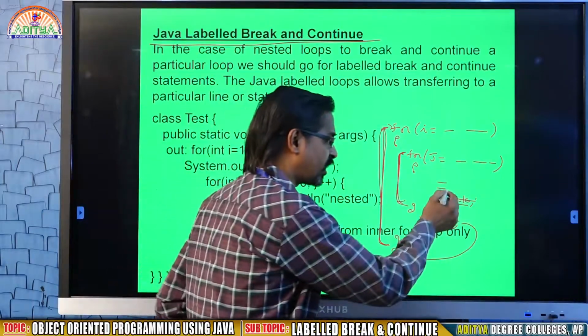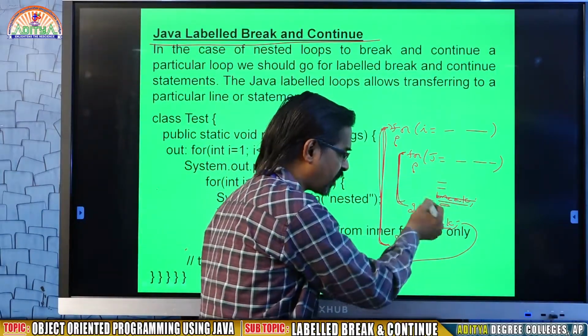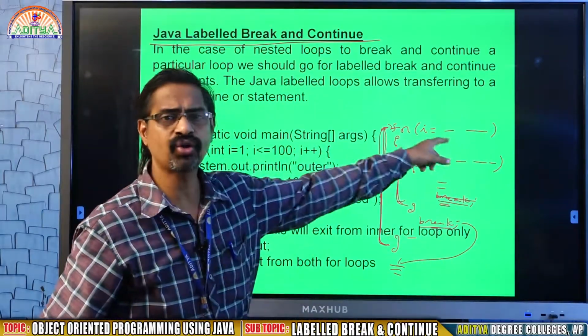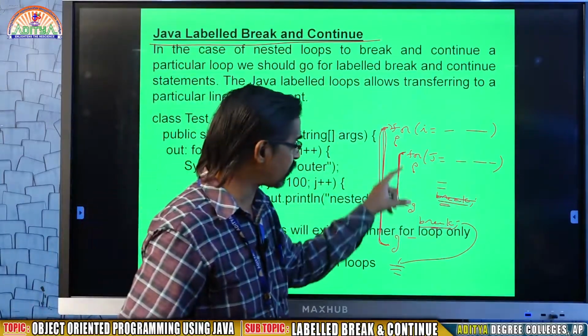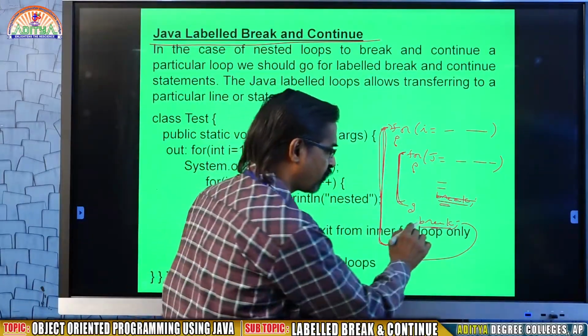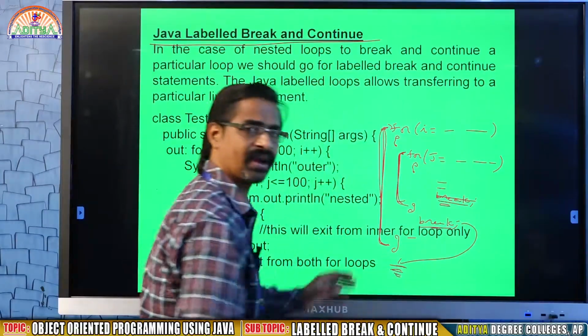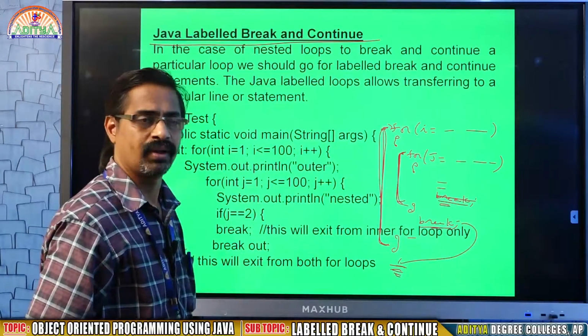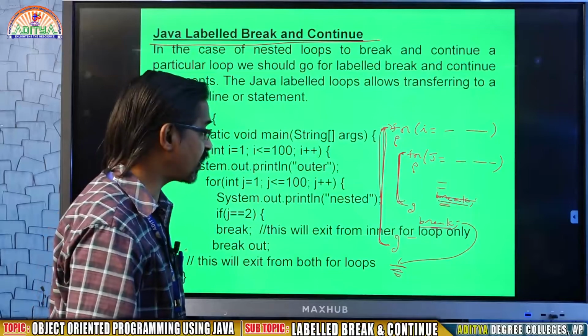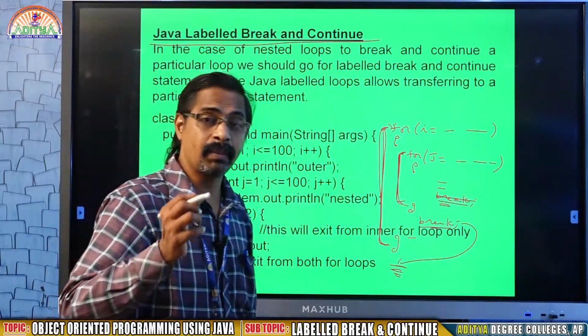But here, when you write break in the inner for loop, it will skip the inner for loop and continue to the outer for loop. Whereas when you use break in the outer for loop, it will skip it and come out to the rest of the statements. This is the actual model. But in some situations we may change.